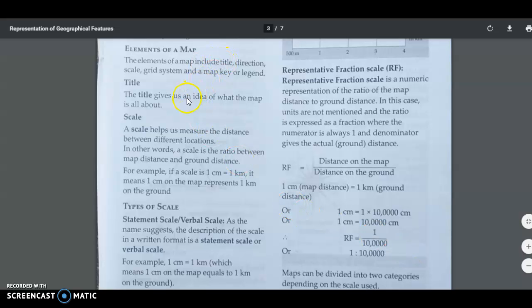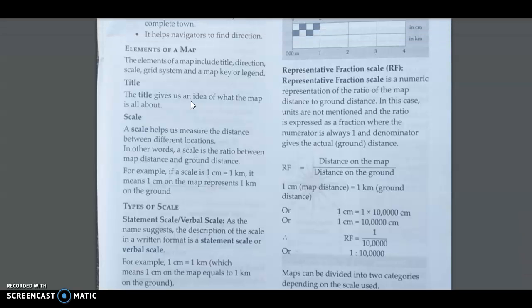Before I go to the elements of a map, you can open any map which you have in front of you, and you can see what things are given in the map. The things that are represented in the map are said to be the elements of a map. The elements of a map include the title, direction, scale, grid system, and a map key or legend.